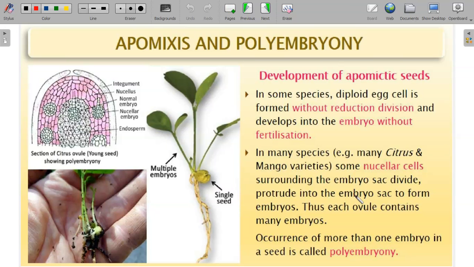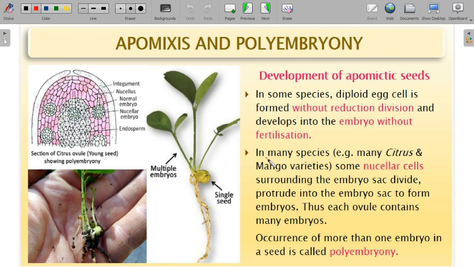Therefore, apomixis is a type of process which mimics sexual reproduction, but is not sexual reproduction. It is an asexual mode of reproduction where a seed is formed without fertilization. Apomixis is a Greek word which means away from mixing, because there is no fusion of sperm and egg. In some species, the diploid egg cell is formed without reduction division and develops into the embryo without fertilization.